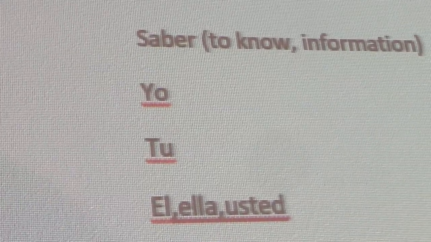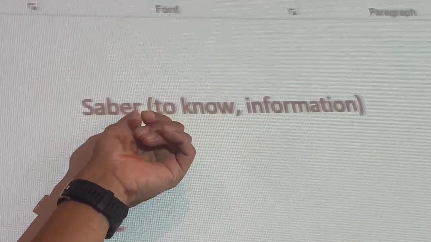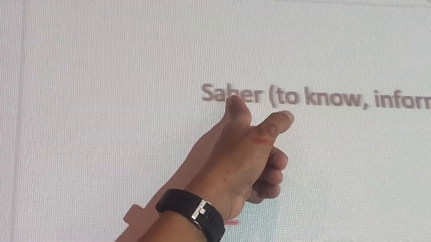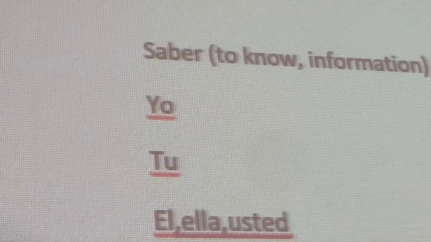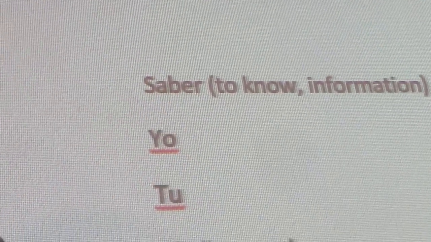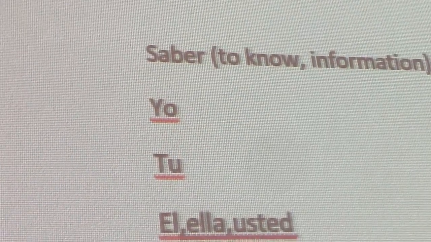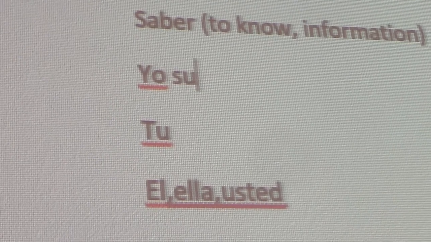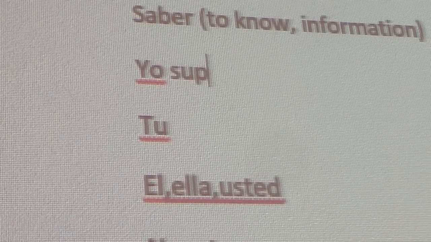So this verb has changed. A lot of people make the mistake to keep it the same way and change this. But what you have to do is you change the B to a P when you're talking in the past tense. So you invert that letter, instead of a B, make it a P. And then you have saber, so you change the A to a U, and the B, you change that to a P. And the same ending as the preterite tenses.